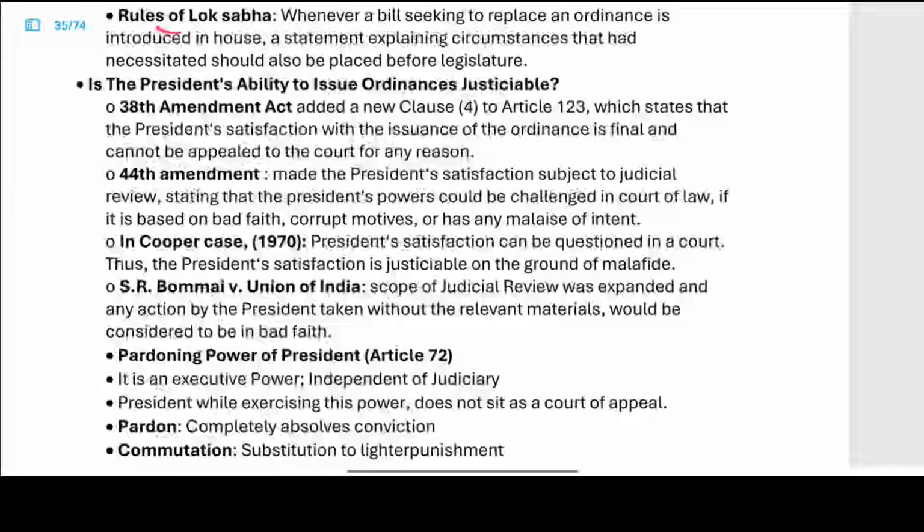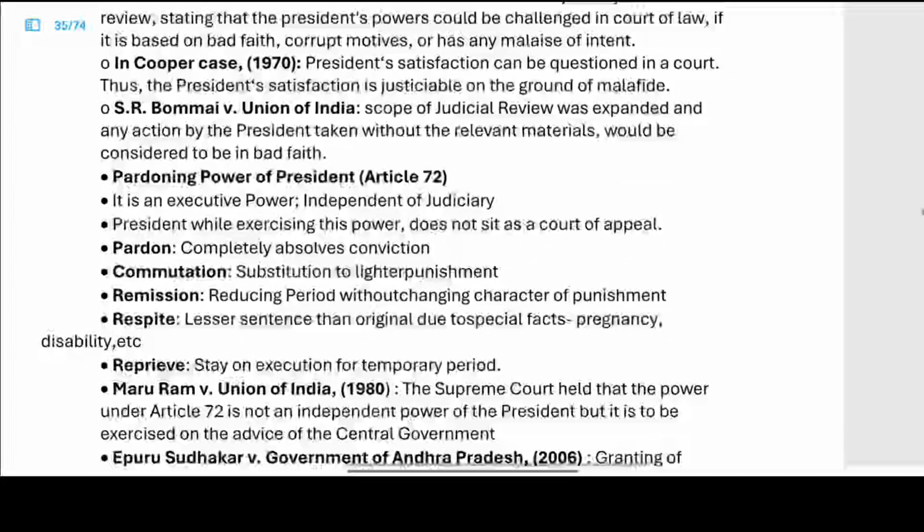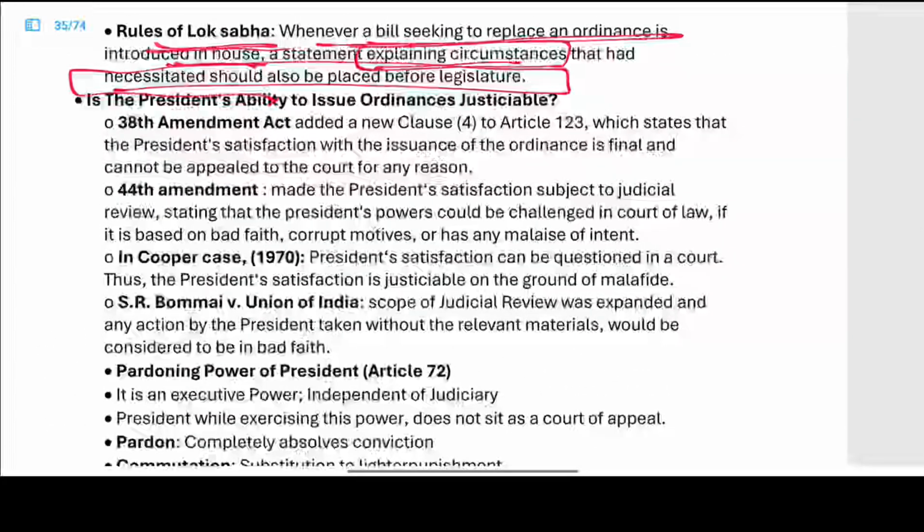Now, rules of the Lok Sabha. Whenever a bill seeking to replace an ordinance is introduced in the House, a statement explaining the circumstances that necessitated it should be placed before the legislature. Now, according to the rules of the Lok Sabha, whenever there is a bill to replace the ordinance, a bill is passed and the aim of the bill is to replace the ordinance. Here, a statement must explain the circumstances. What is the circumstance under which it was necessary that an ordinance be issued?